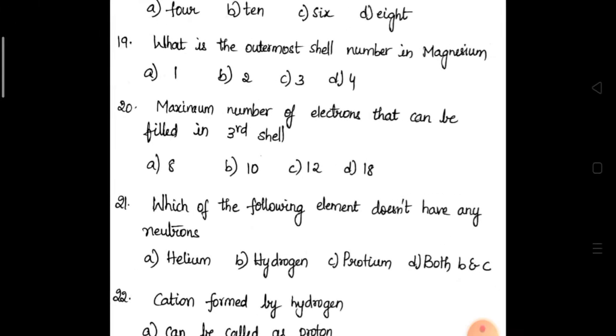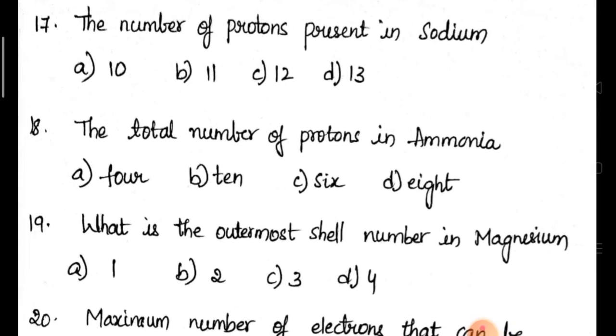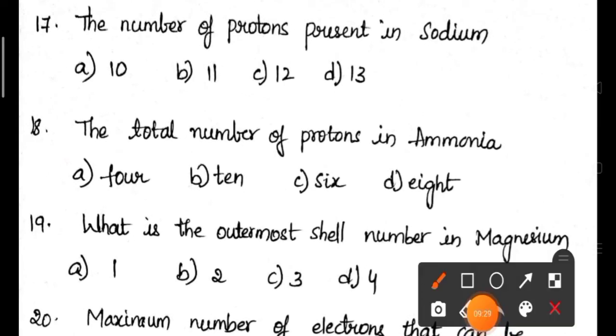Coming to the next question. The number of protons present in sodium. You know atomic number. Atomic number is nothing but number of protons or number of electrons in a neutral atom. Here what they are asking, number of protons. Number of protons in the sense its atomic number you need to say. What is the atomic number of sodium? 11. So the correct answer is B, that is 11.